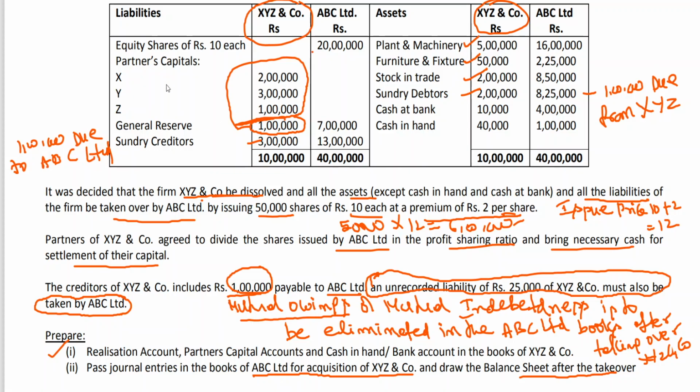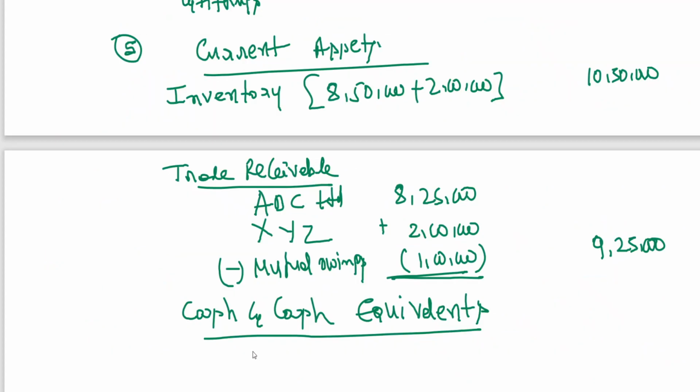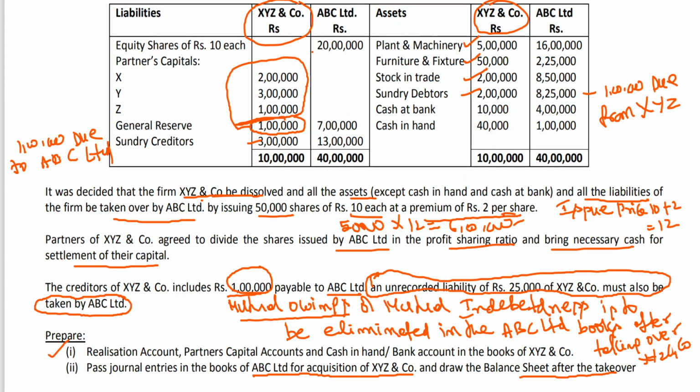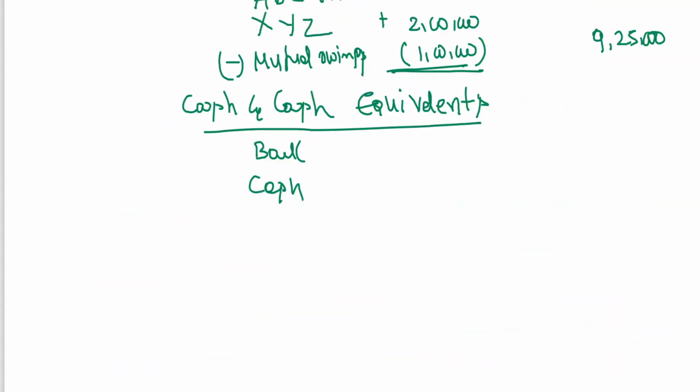So 4 lakhs plus 1 lakh. Bank is 4 lakhs, cash is 1 lakh. Five lakhs. It is coming to 14 lakhs.